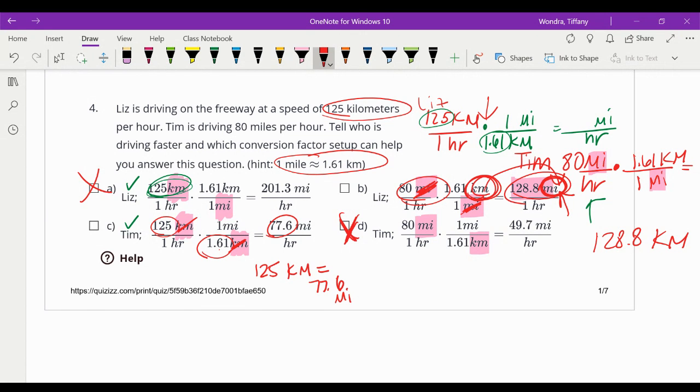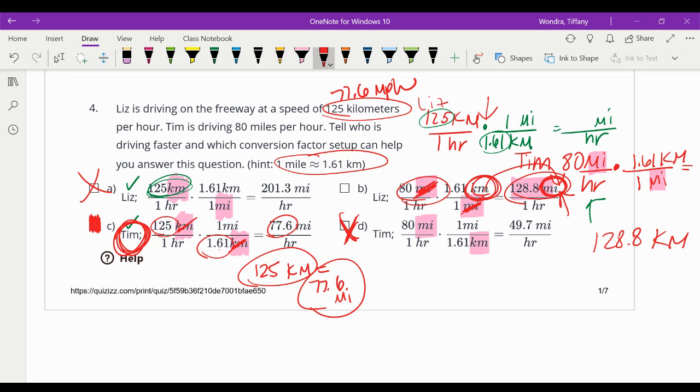You would need to get left with kilometers. So only this one works to show that Tim is going faster, because 125 kilometers equals 77.6 miles. So Liz is going 77.6 miles per hour, which is slower. So Tim's actually going faster.